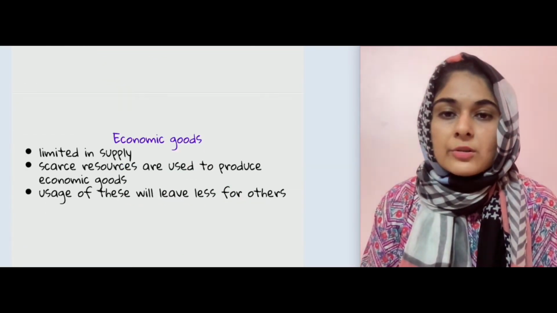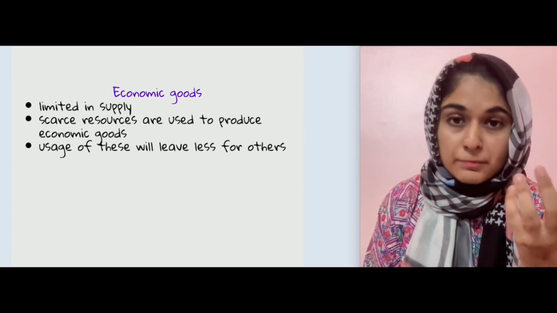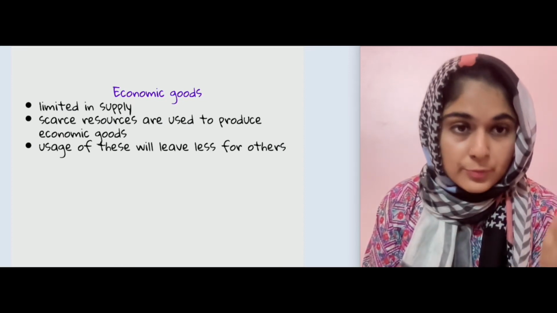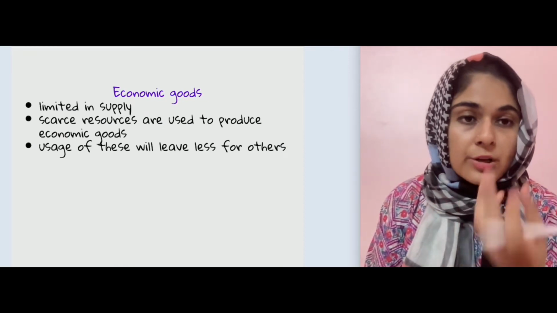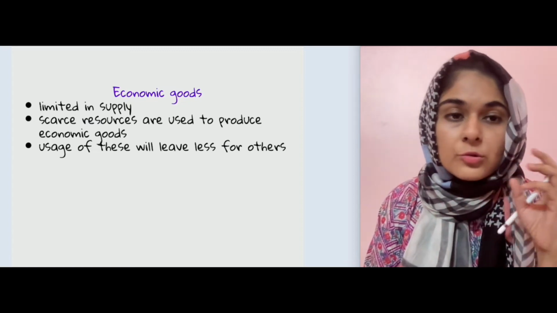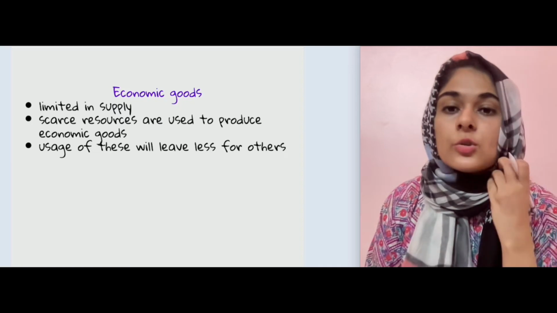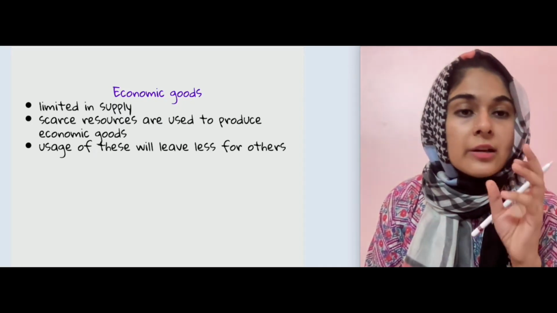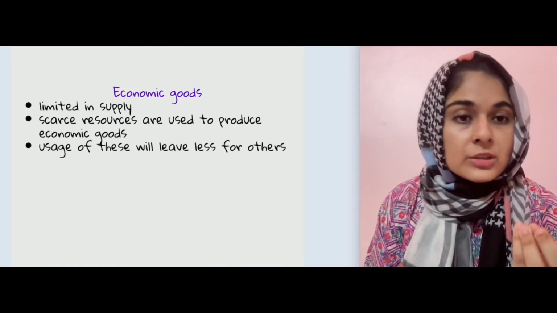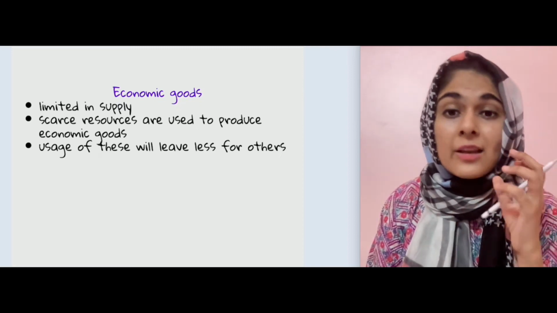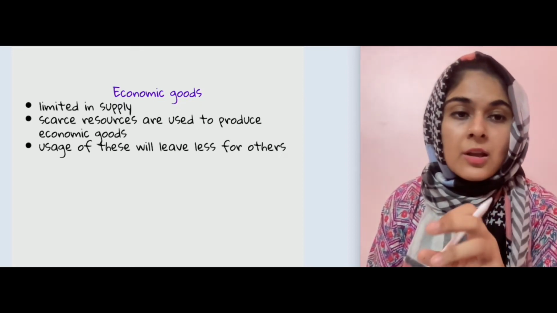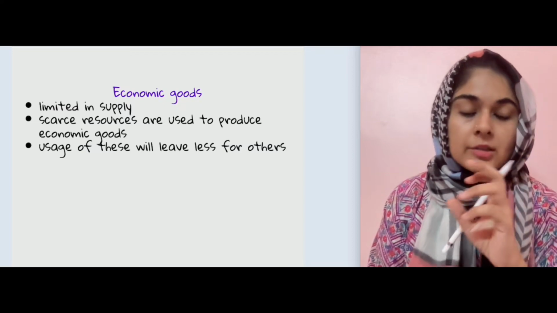And economic goods are those which human beings make through a process called production. और उसमें जो इनपुट्स हैं, they put it in the process of production and make output out of it. तो इकोनॉमिक गुड्स जो होते हैं, they are limited in supply, and उनकी यूज़ करने से there is opportunity cost, and obviously when you use them there is less available for the other person.